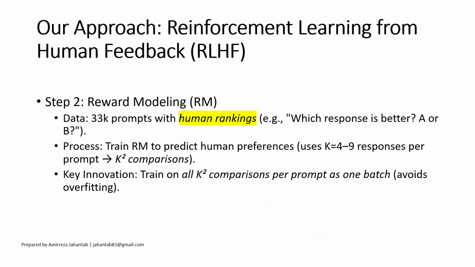In step 2, they train the reward model. A dataset containing human rankings for about 33,000 prompts is used to train the reward model to predict human judgment, human preferences. For each prompt, K responses are provided, resulting in K choose 2 comparisons in total. And to prevent overfitting, they train all K choose 2 comparisons per prompt in a single batch. For more in-depth details on these training steps, you have to check out the original paper. This is just a review video.